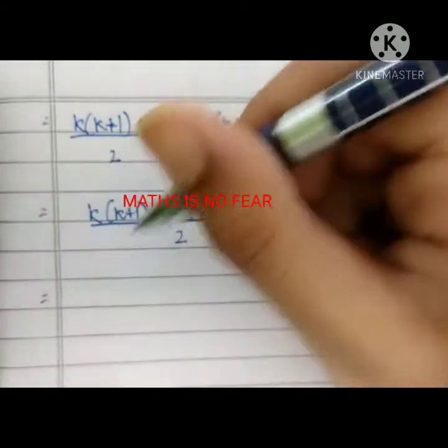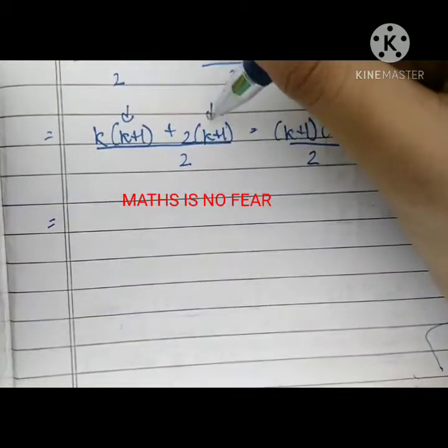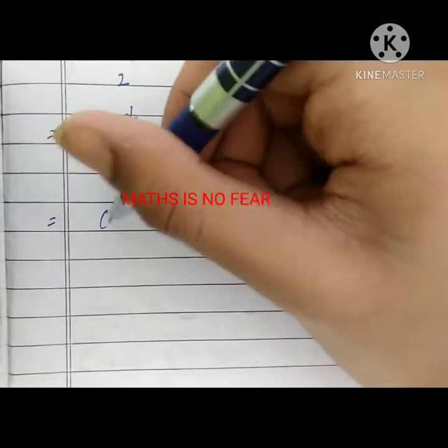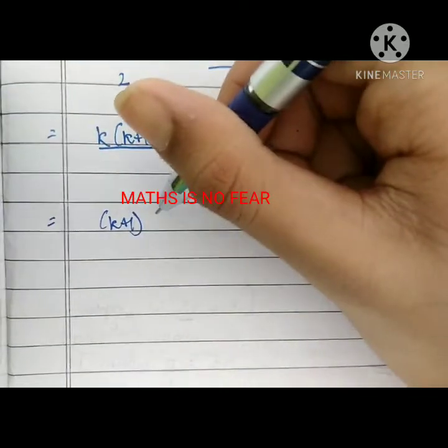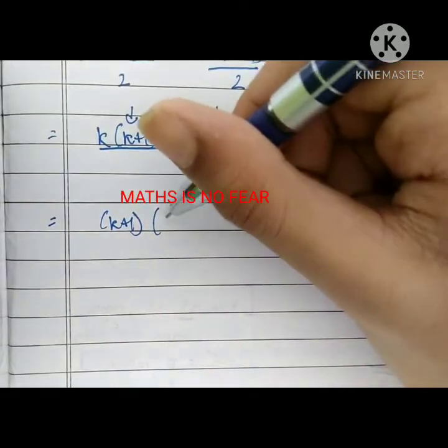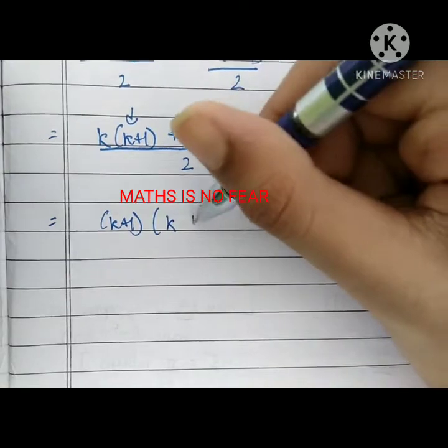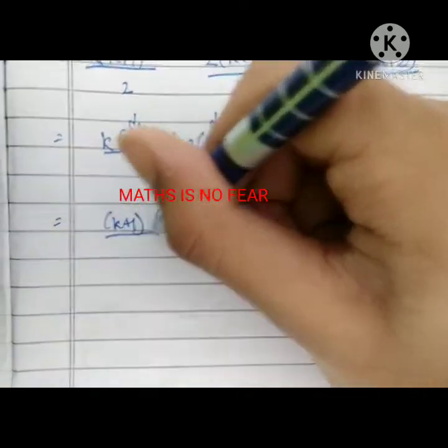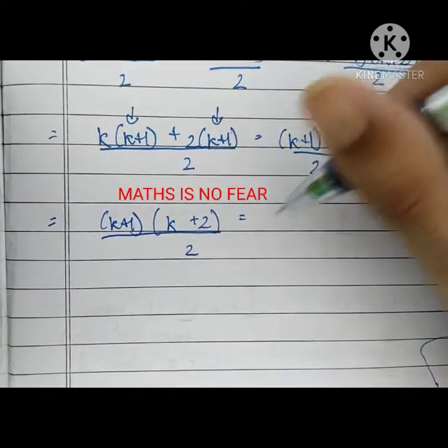Now I can take k plus 1 and k plus 1 to be common. K plus 1 common, and what is left in the bracket? It is k, and then here positive 2, plus 2, and by 2 as it is, and my RHS also as it is.